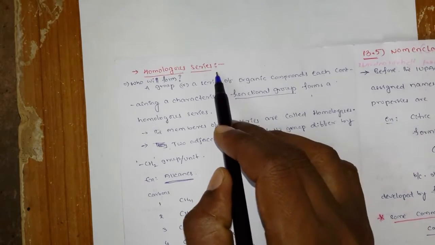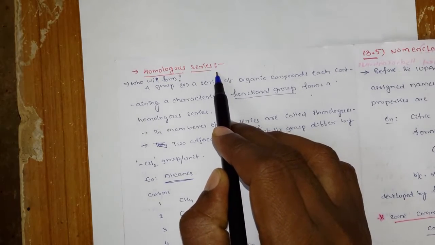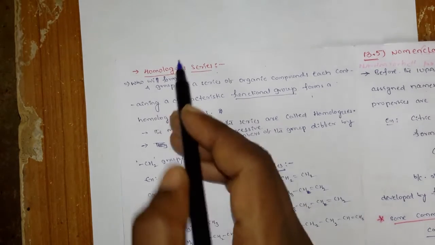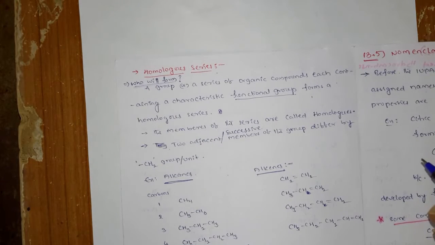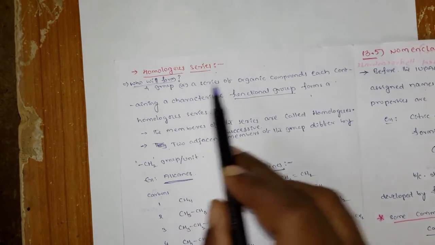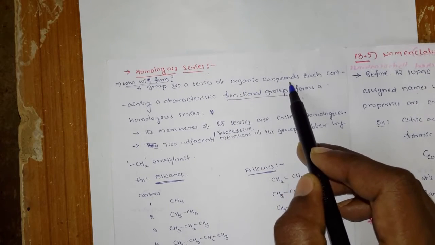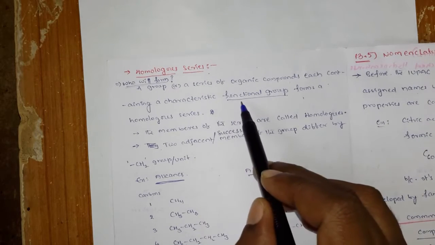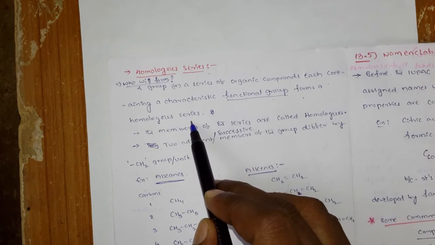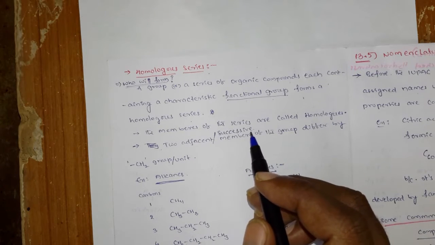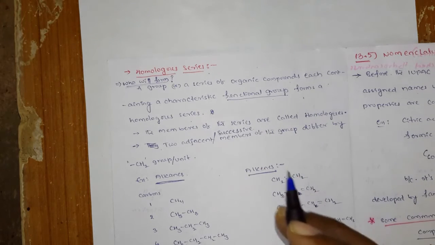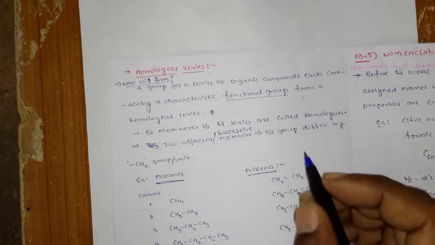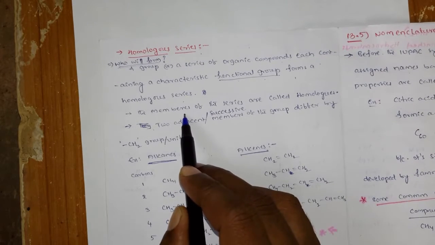The next important topic is the homologous series. A group or a series of organic compounds, each containing a characteristic functional group, forms a homologous series. So for a homologous series to form, it should have a characteristic functional group. And what do we call the members in it?